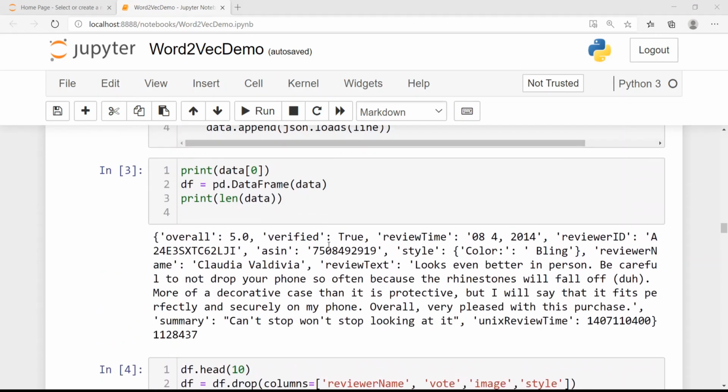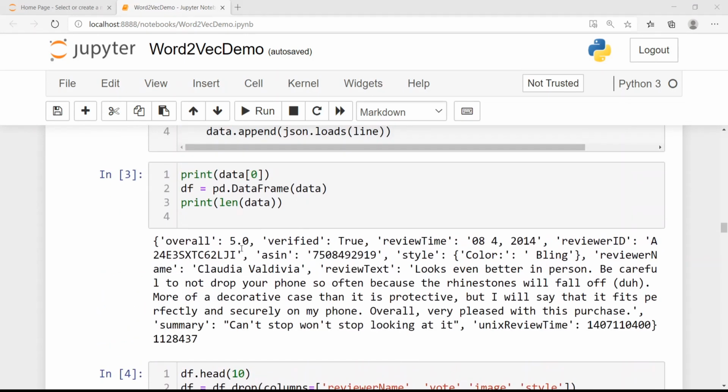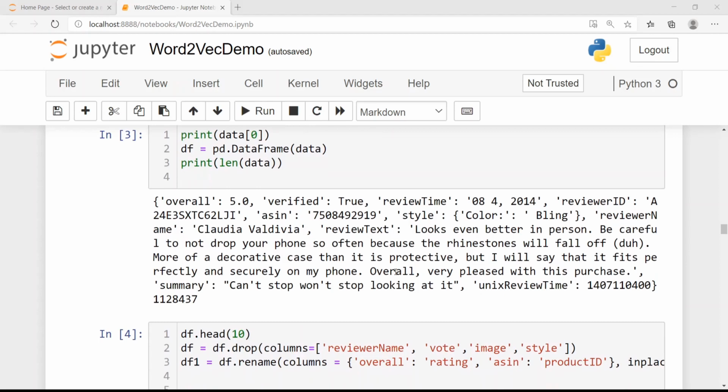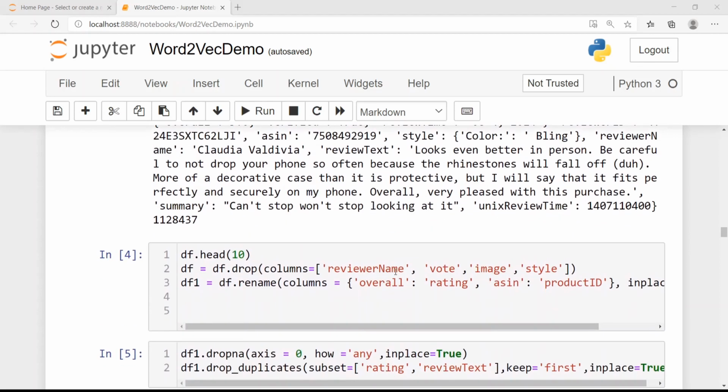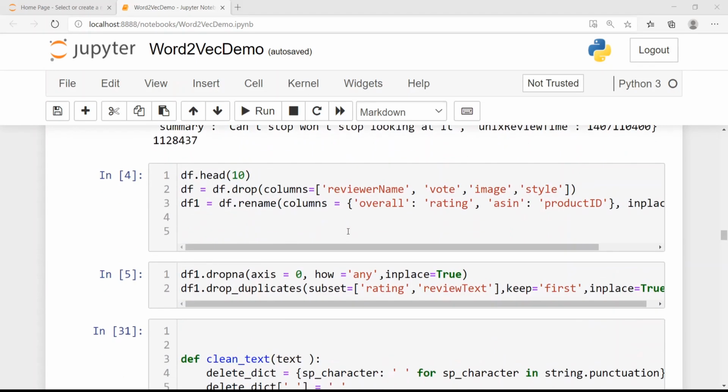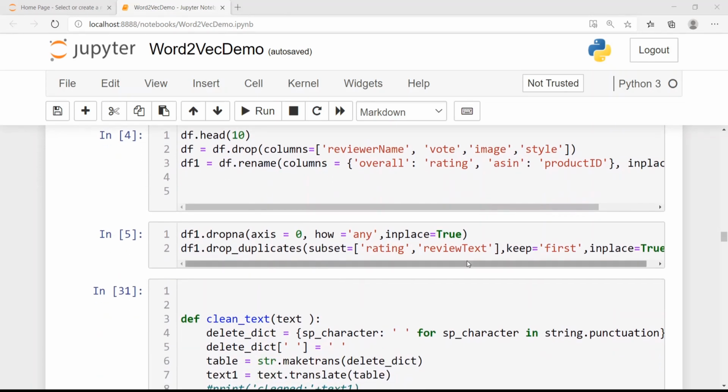Now the dataset looks like this. Basically, it has review text and it has some summary. Because this is from cell phones and accessories, I want to build a custom word2vec model to map words very well in this particular domain. So here I do some pre-processing. I only look at the ratings and review text and I drop everything else.